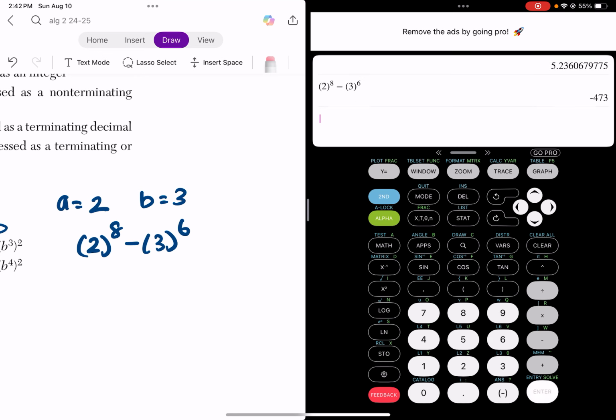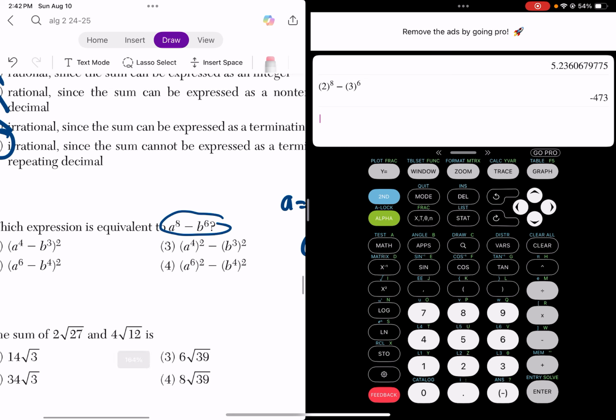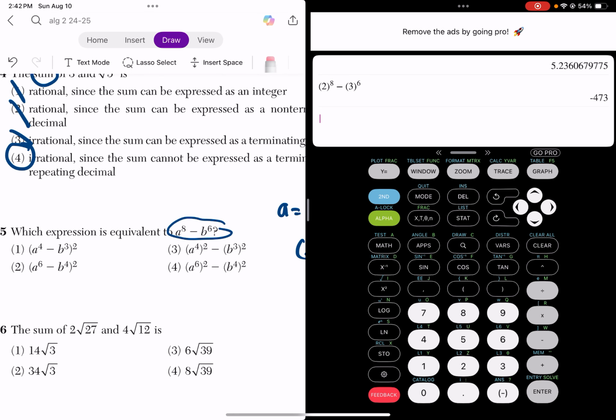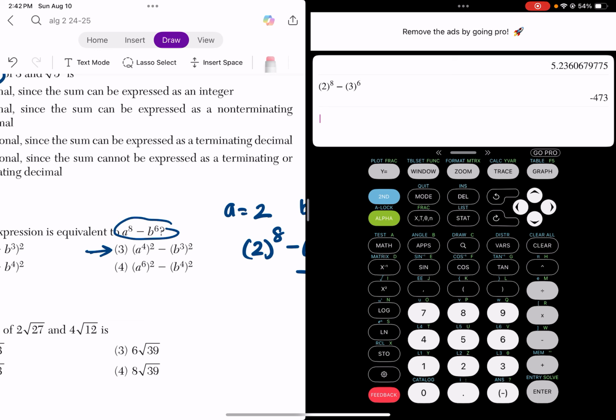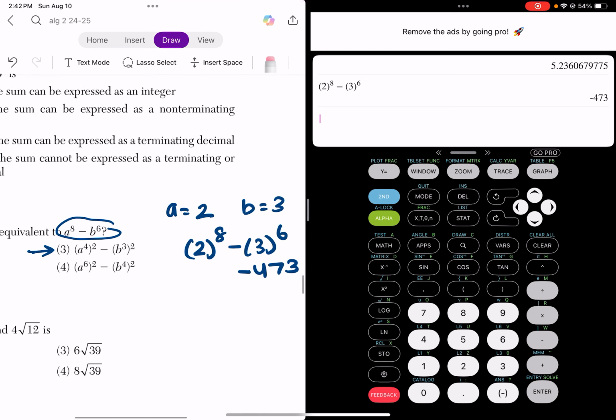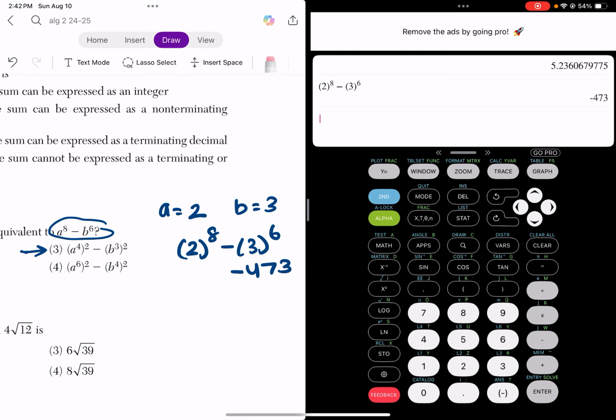Make sure you're putting parentheses. So negative 473. Now we want to see which of these would give the same thing. Okay, so I'm going to just try answer 3. So what I'm doing is anytime I see A, I'm putting 2, and anytime I see B, I'm putting 3. So look, I'm following this right now.